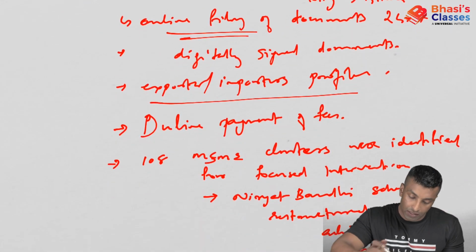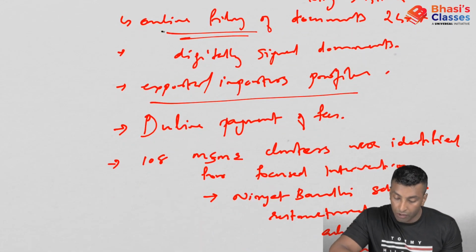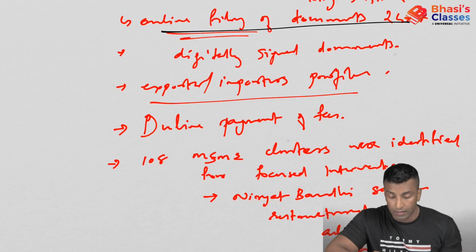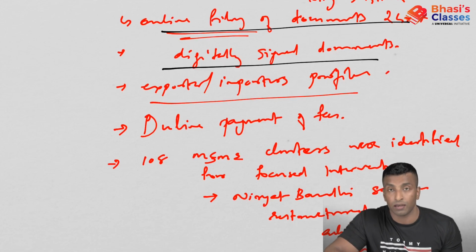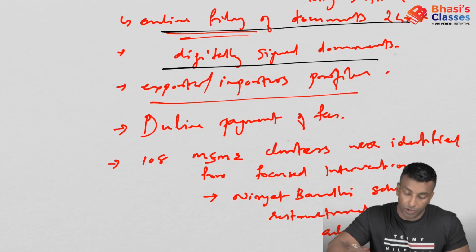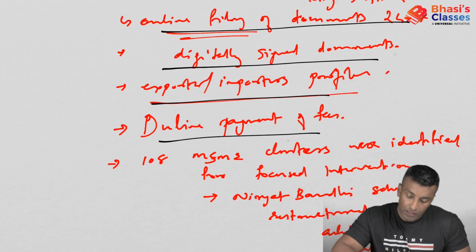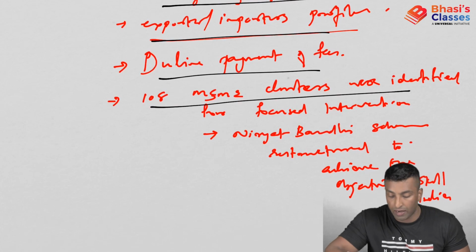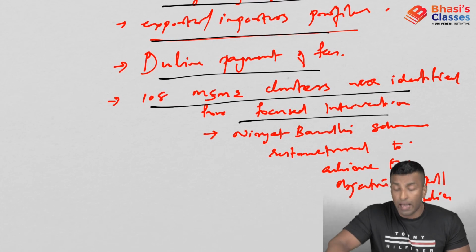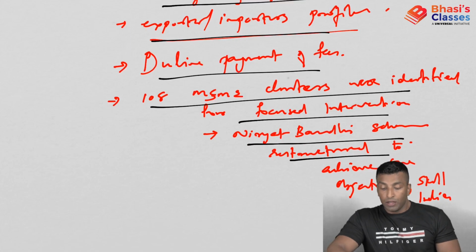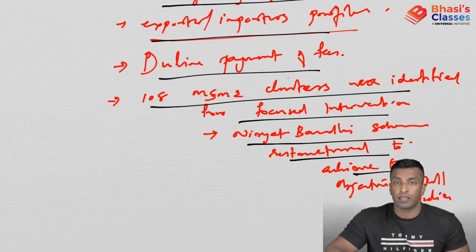So what are the points that we have discussed under this? Online filing of documents and other applications in a 24/7 environment. The secretaries and the chartered accountants can upload the digitally signed documents. Exporters and importers profile will be created so that you can eliminate the submission of permanent documents again and again. Online payment of fees. 108 MSME clusters were identified for focused intervention, and accordingly the Niryad Bandhu scheme was restructured to achieve the objective of Skill India.